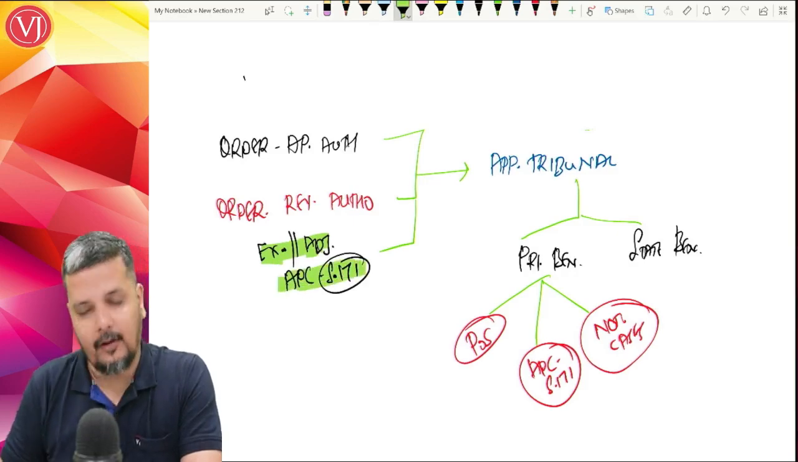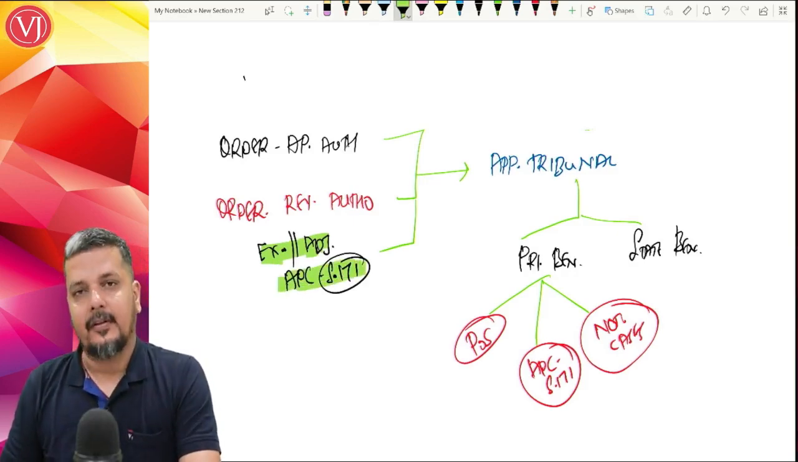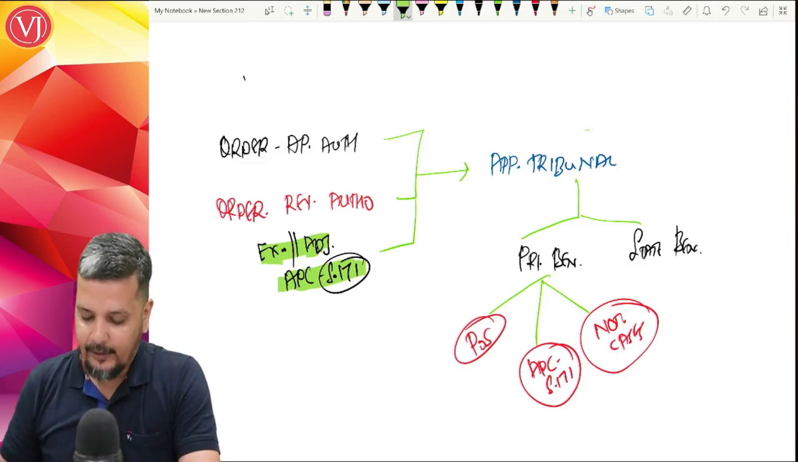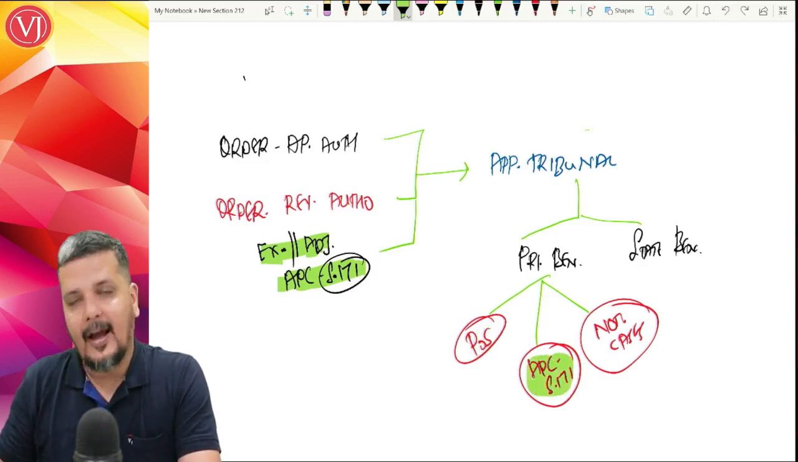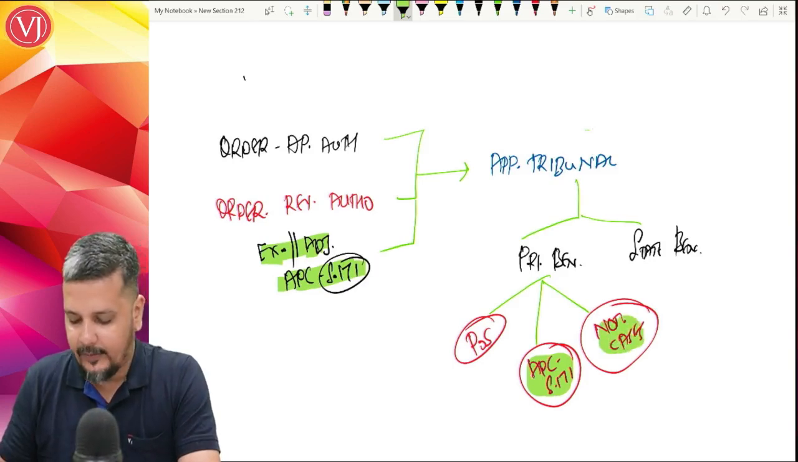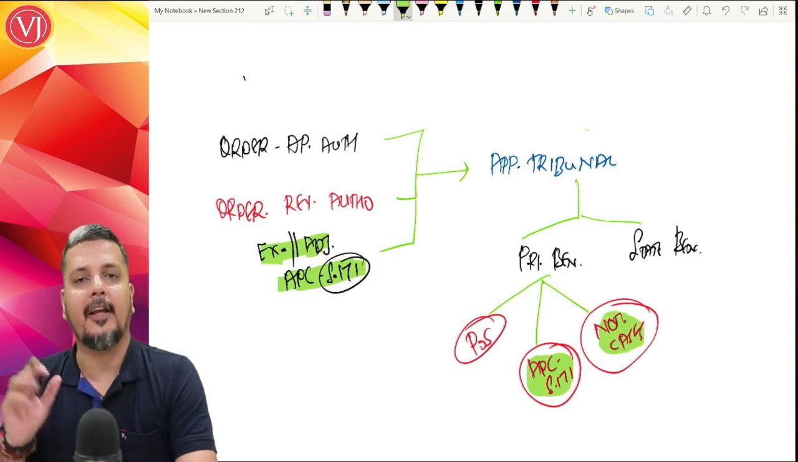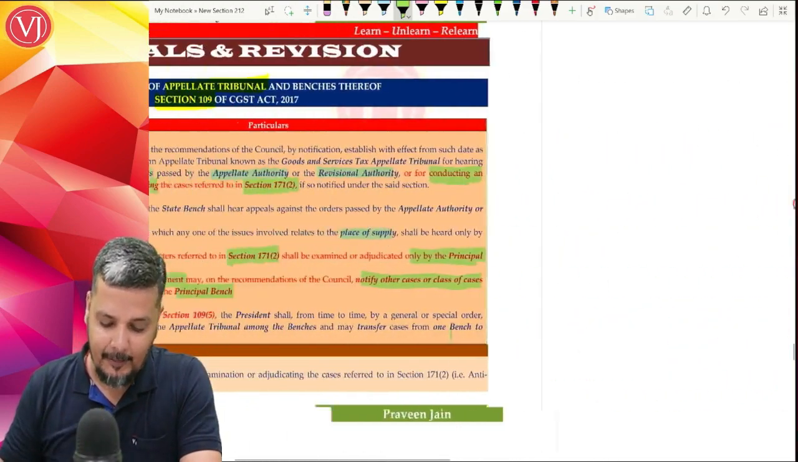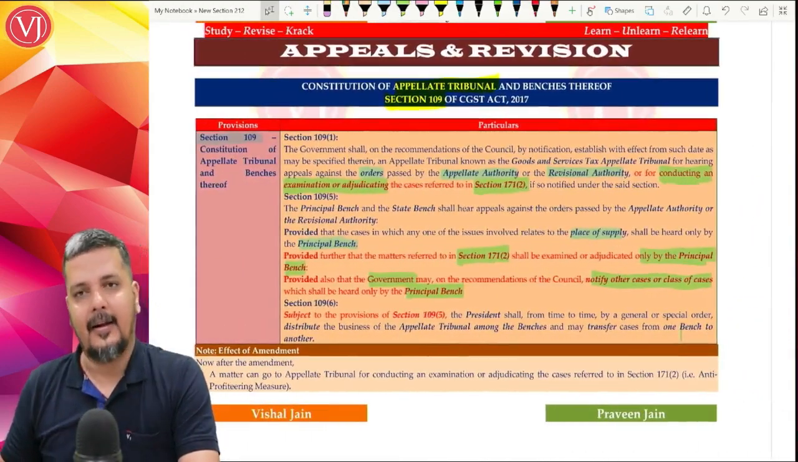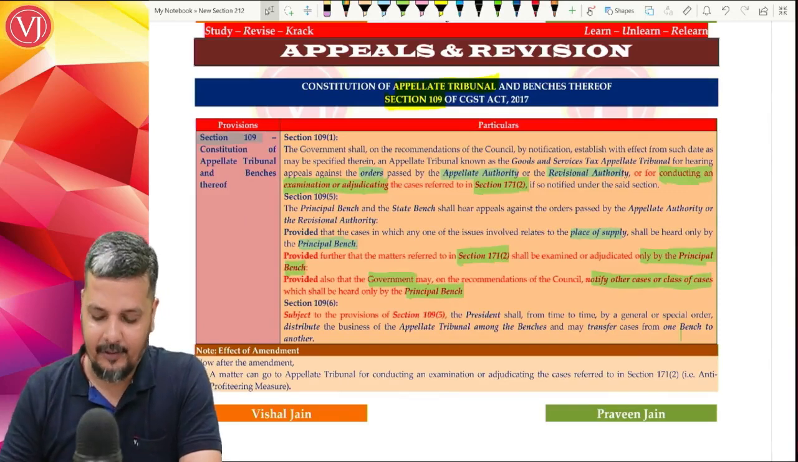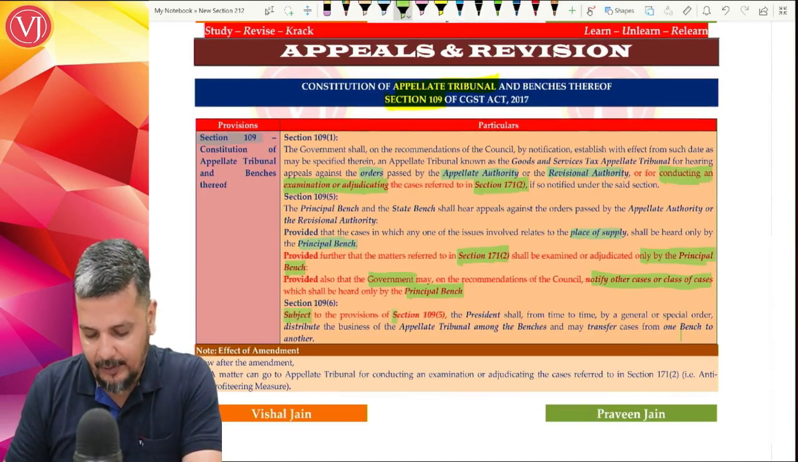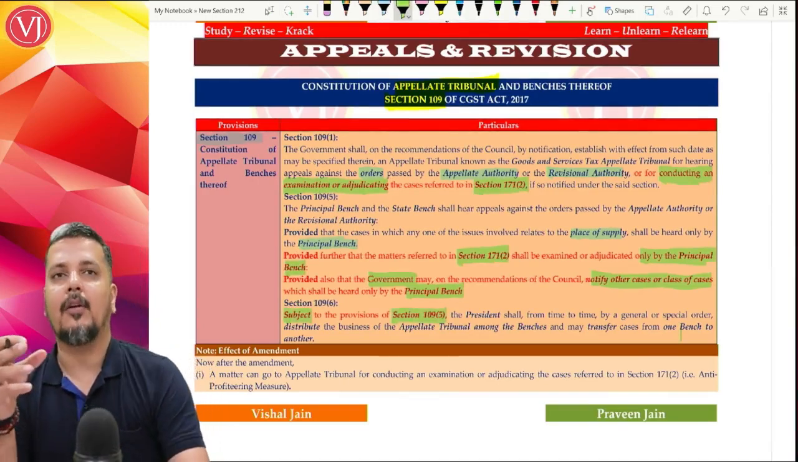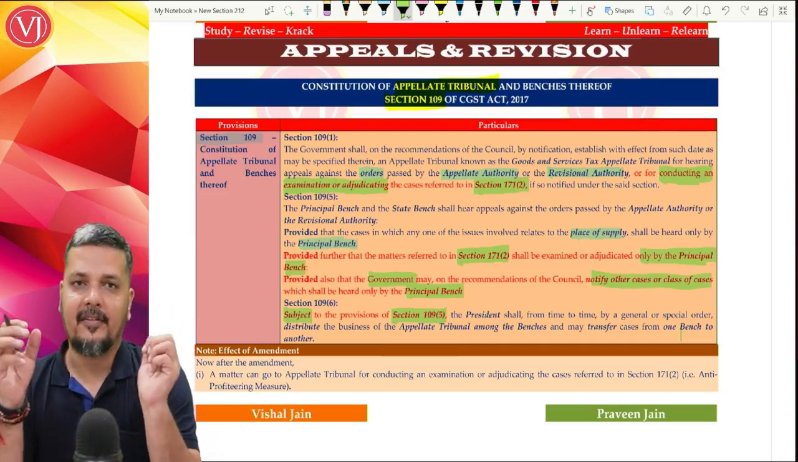Second, in appellate tribunal, you have principal bench and your state bench. Principal bench previously would have taken up the cases only of place of supply. Now, anti-profiteering clause cases and other notified cases will also be heard only and only by principal bench. They cannot be taken up by state bench. So that is the second amendment which has come up. And in your section 109 subsection 6, they have added a term called as subject to the provisions of section 109 subsection 5, which talks about handling of matters by principal bench and state bench.